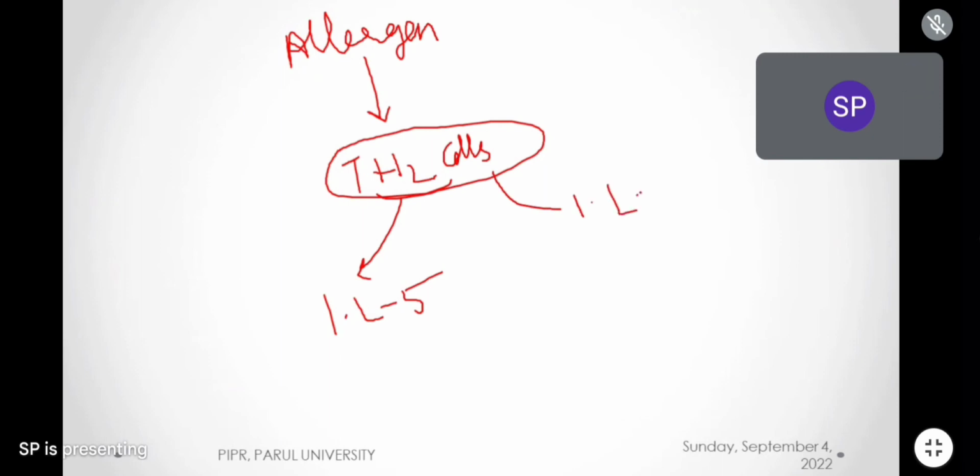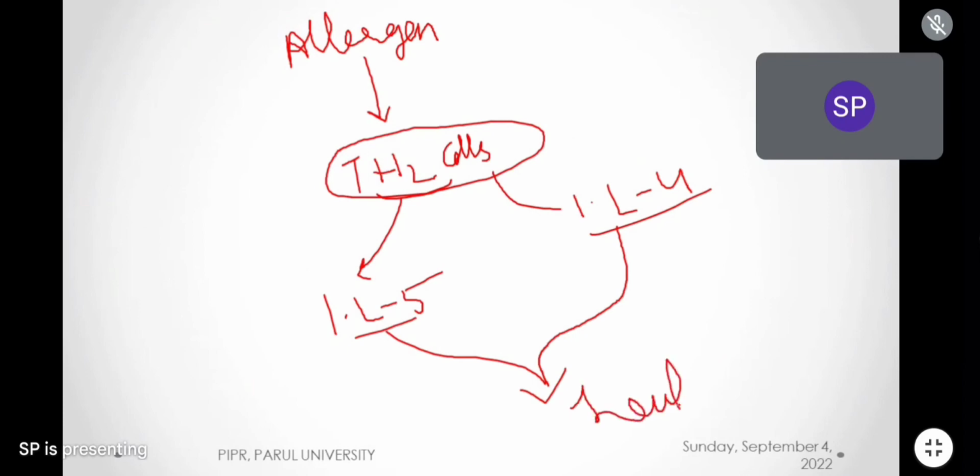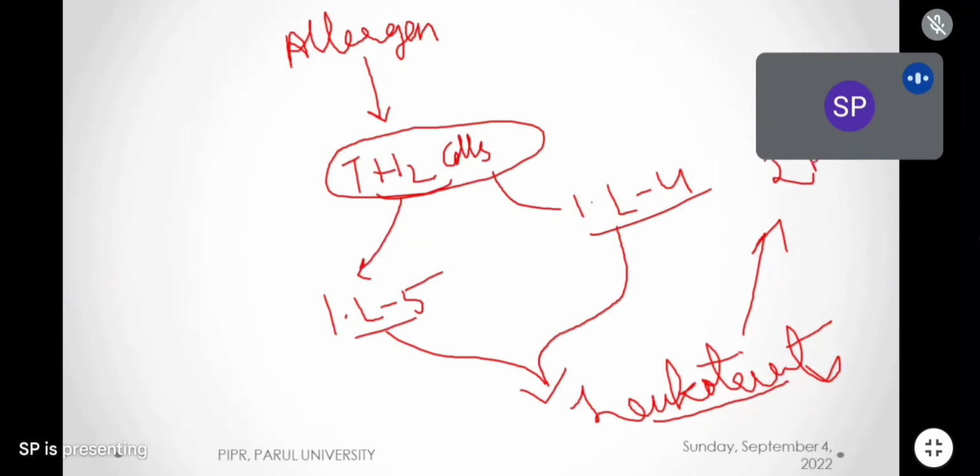Okay, this point I told. When interleukin 5 and interleukin 4 are produced, they will further cause release of cytokines and inflammatory mediators. Especially they will cause release of leukotrienes mainly. Leukotrienes are inflammatory mediators. These leukotrienes will go and bind on the leukotriene receptors.